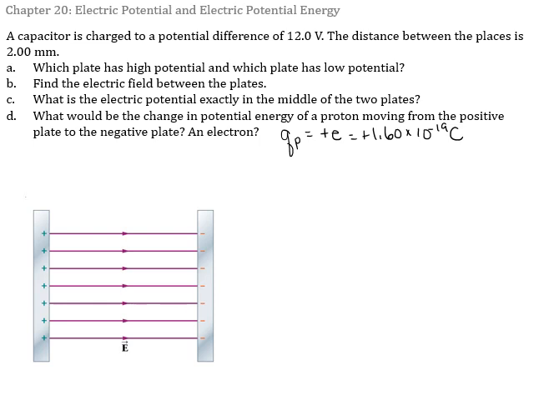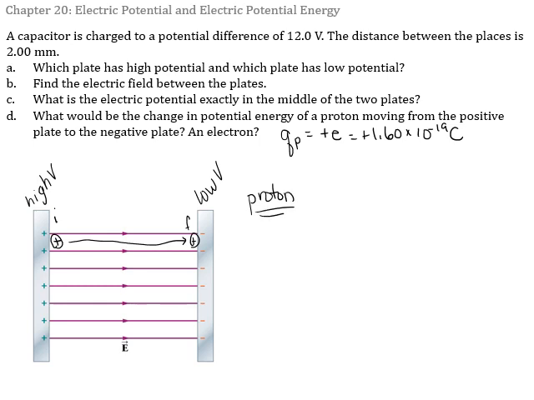We know that our plates have a high potential at the positive plate, a low potential at the negative plate, and our proton is going to start right here at our positive plate. That's our initial point. It's going to move all the way over to our final plate, to the negative plate. That's where it's going to finish. That's the final point.